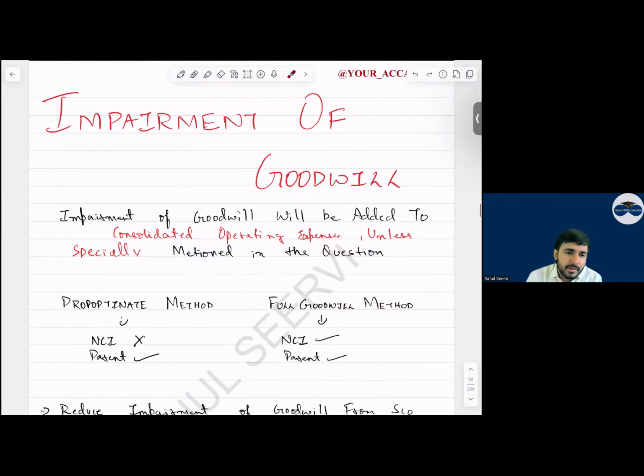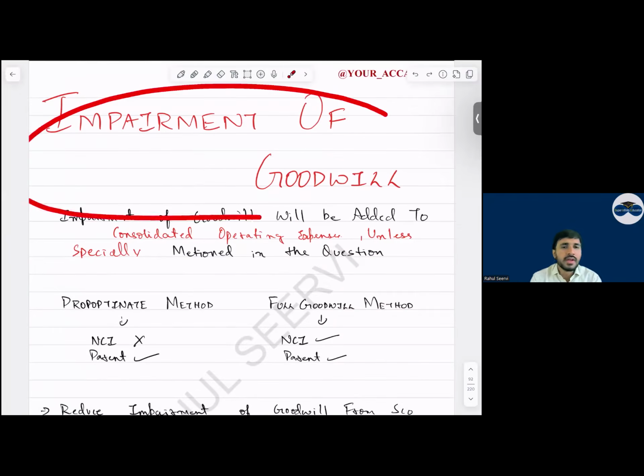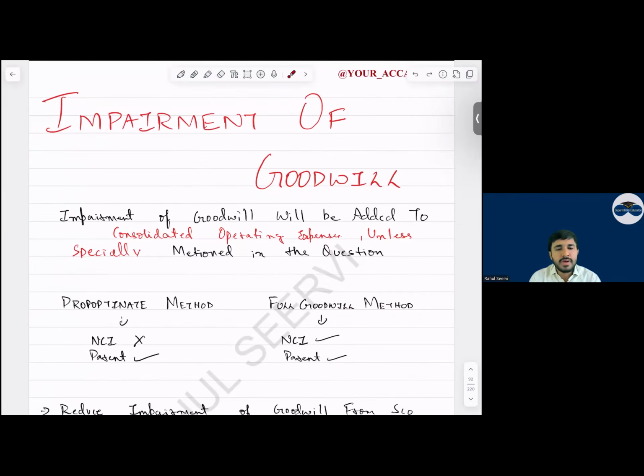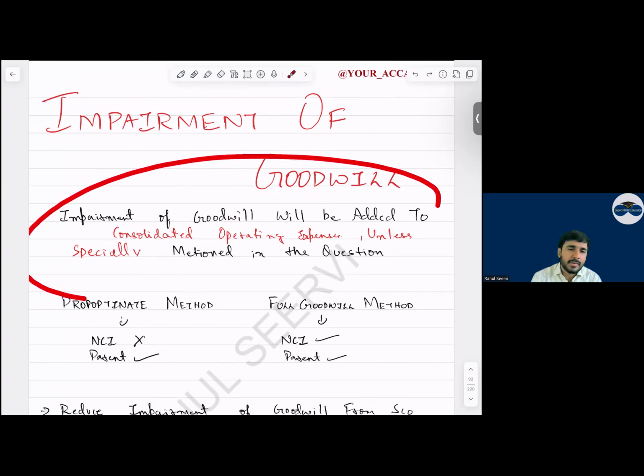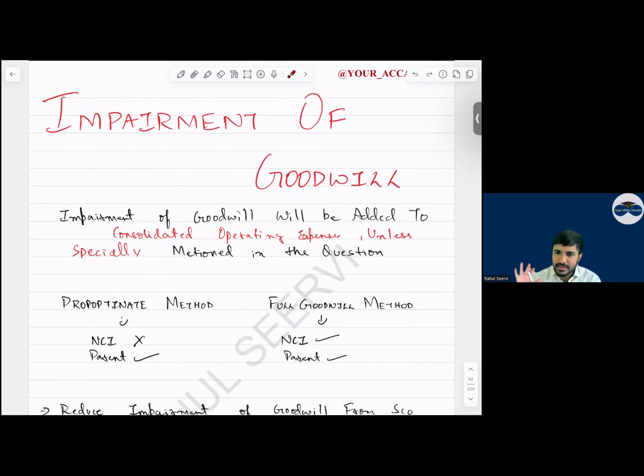देन कमिंग टू इम्पायरमेंट बेटा, फ्रीक्वेंटली टेस्टेड एडजस्टमेंट. Impairment of goodwill. Sir, impairment of goodwill, we recognize this impairment as an expense in operating category. Yes sir. Sir, if it is proportionate method, what do we do, everyone? अगर ये proportionate method होगा तो क्या होगा? Sir, we will allocate only to parent. Sir, if it is full goodwill method, we will allocate to parent and NCI. There is no doubt in this.